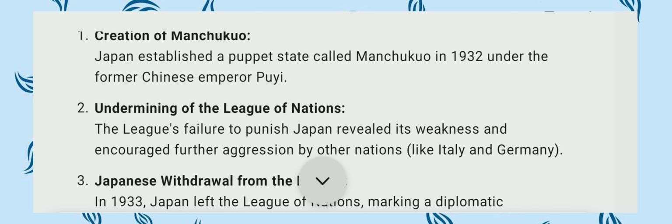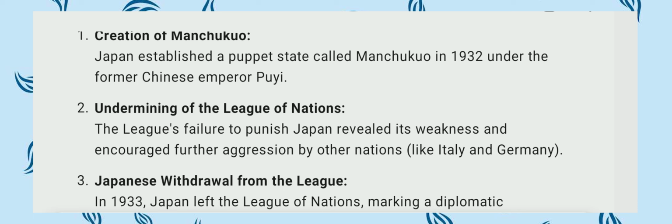The second consequence, the undermining of the League of Nations. The League of Nations' failure to punish Japan revealed its weakness and encouraged further aggression by other nations like Italy. When the League of Nations failed, it encouraged other aggressive countries like Italy and Germany.